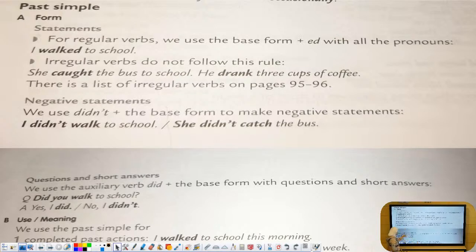In questions and short answers, also we use the auxiliary verb did with the base form. Like, did you walk to school? Did you walk to school? The answer is going to be short because we don't have here a question word. Yes, I did. That's enough: the subject and the auxiliary verb did. Or no, I didn't. We must put not with no.